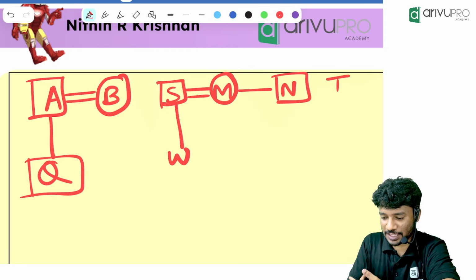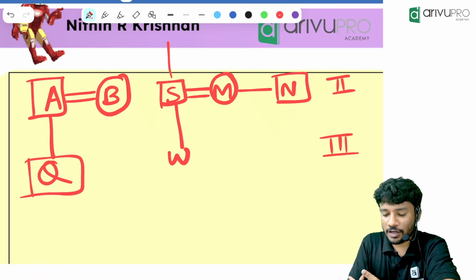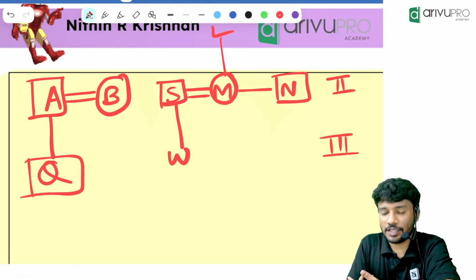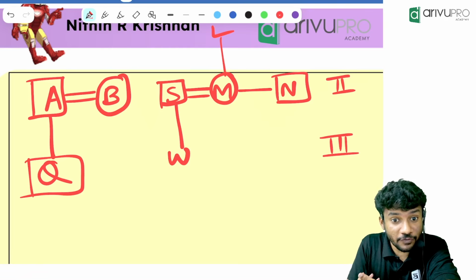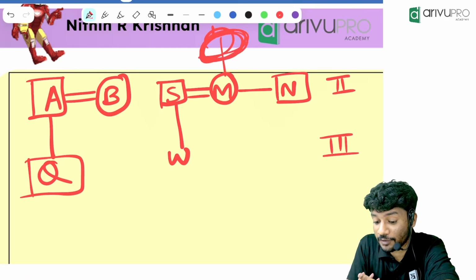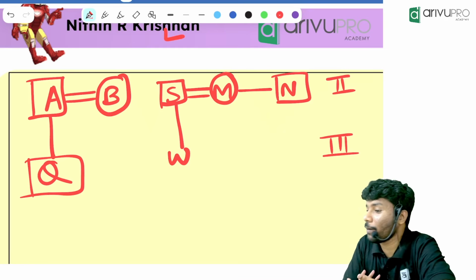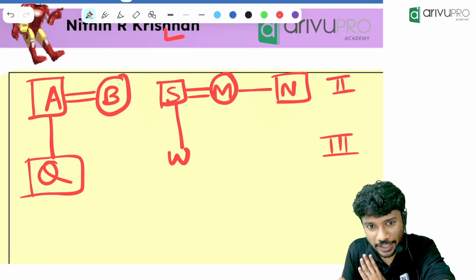So if this is the second generation and this is the third generation, L will be where? On top, either over here or here, because they didn't say paternal grandfather or maternal grandfather. So it will be on the upper generation. Keep it in your mind.